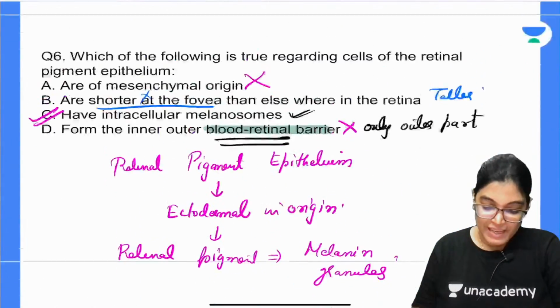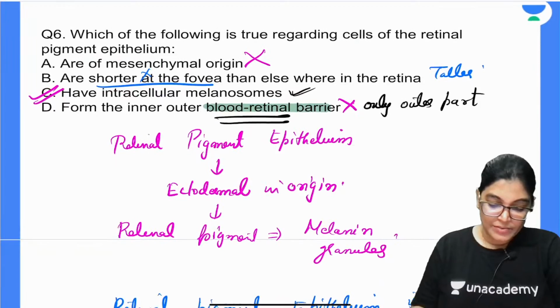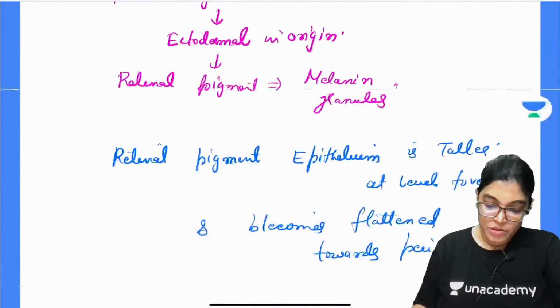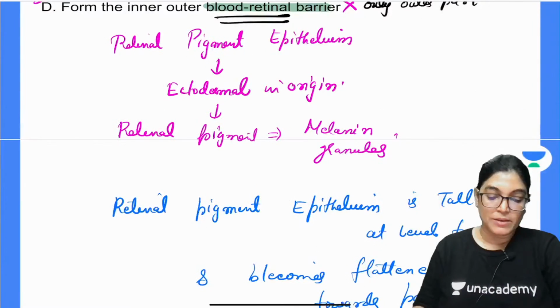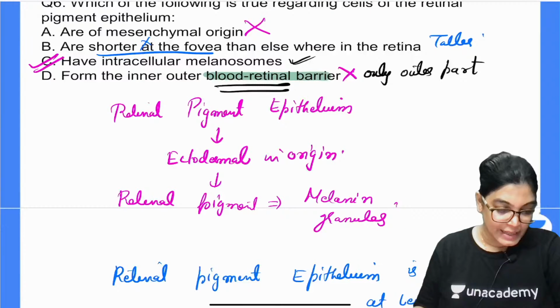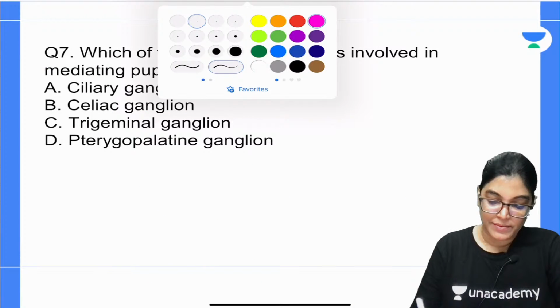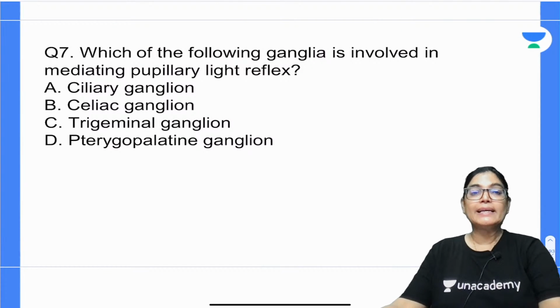Okay, so we are done with question number 6, and we have seen the retinal pigment epithelium is ectodermal. So we have got the correct answer. Let's move on to the next, question number 7. Which of the following ganglia is involved?